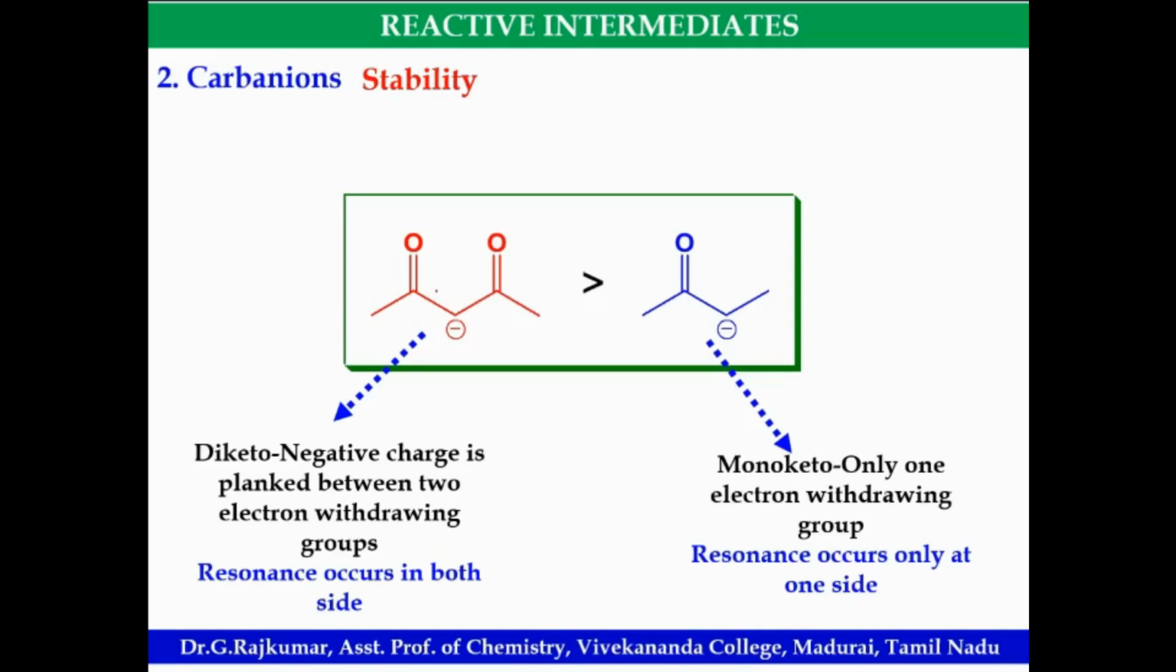Hence, this is more stable. But the resonance is possible from either side, like this. Then this oxygen gets the negative charge, and again it comes back like this. So more resonance structures are possible in diketo.